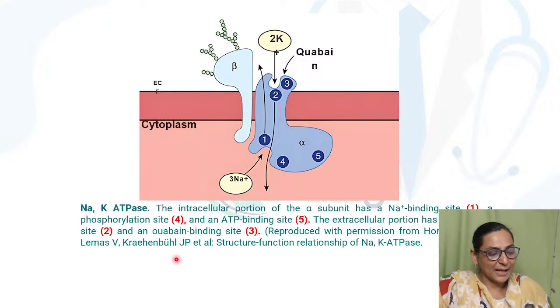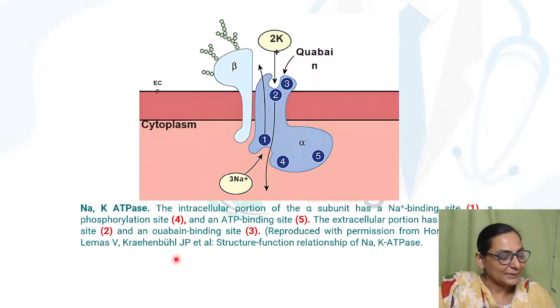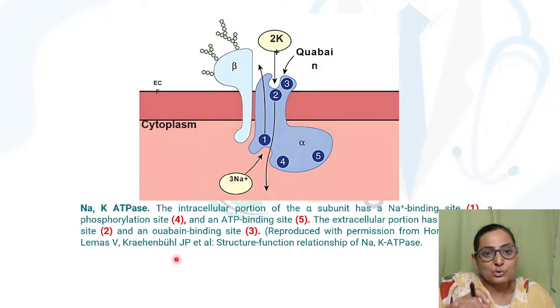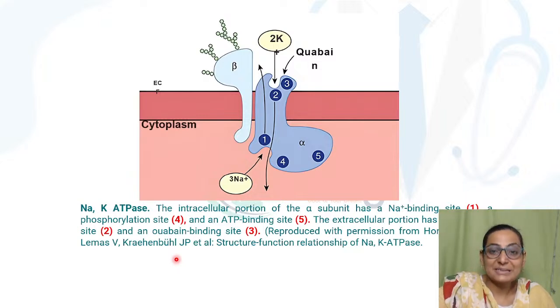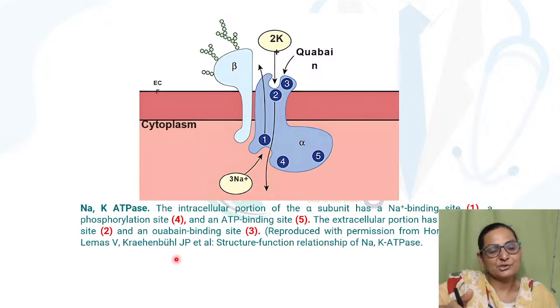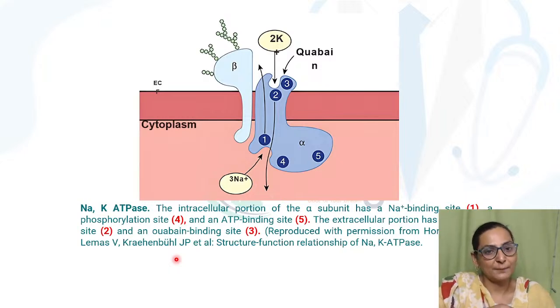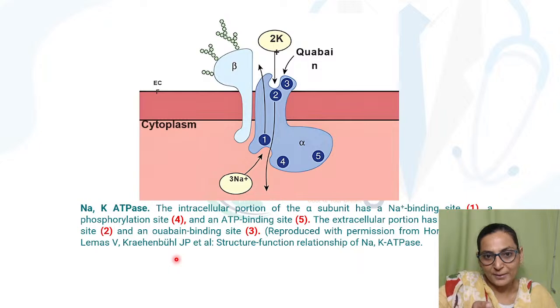But apart from that, you must remember that there is a hydrogen pump and a very important calcium pump. Where is the calcium pump? The calcium pump is present in the muscles, which pumps calcium out of the sarcoplasm back into the sarcoplasmic reticulum.